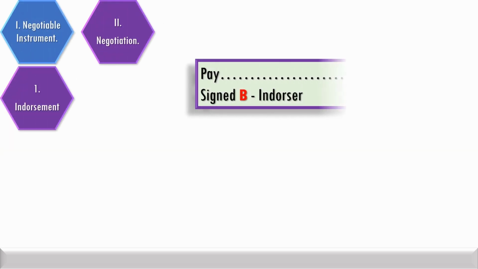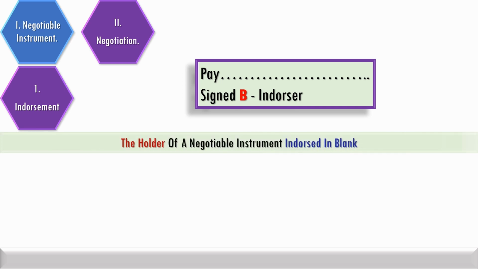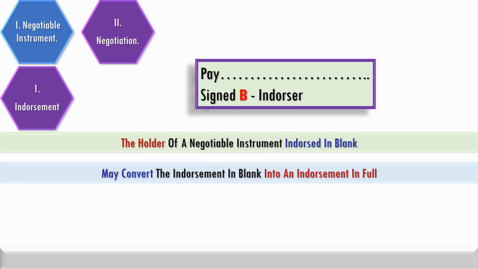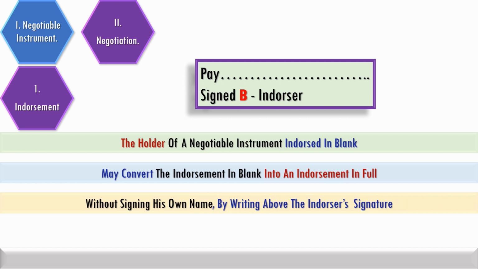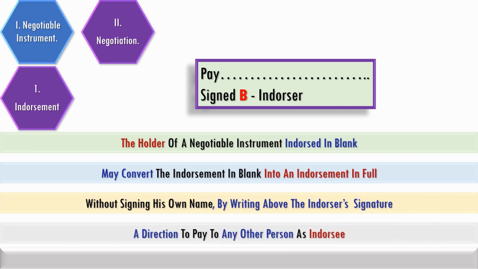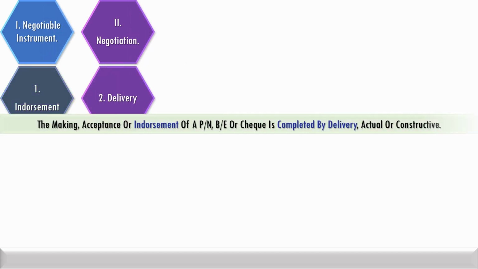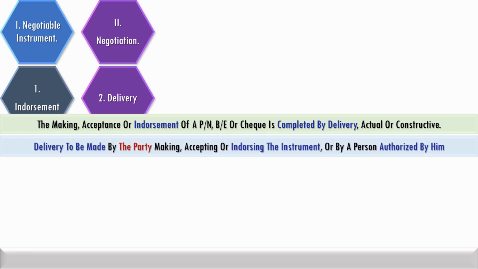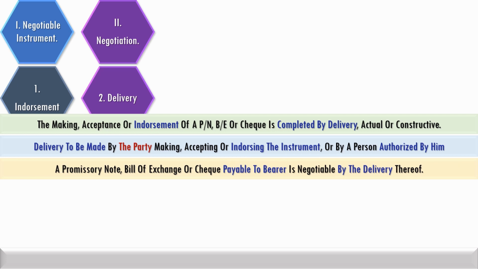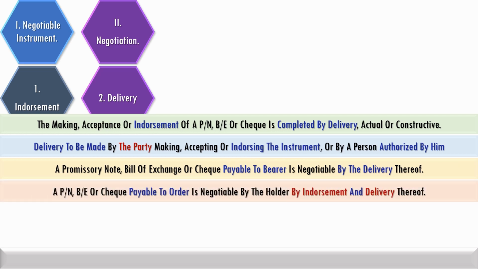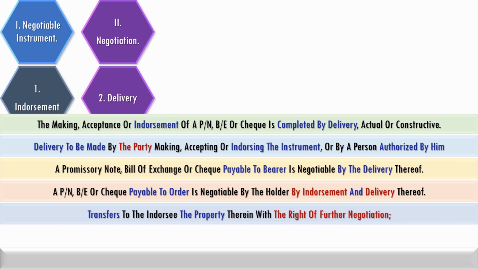An endorsement in blank can be converted into endorsement in full when the holder writes above the endorser's signature a direction to pay to any other person as endorsee. The making, acceptance or endorsement of a negotiable instrument is completed by actual or constructive delivery. Delivery has to be made by the party making, accepting or endorsing, or by a person authorized by him.